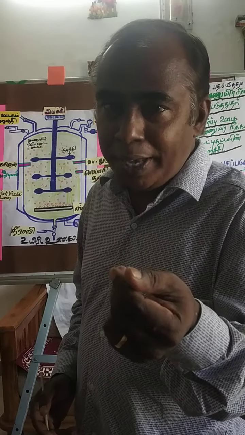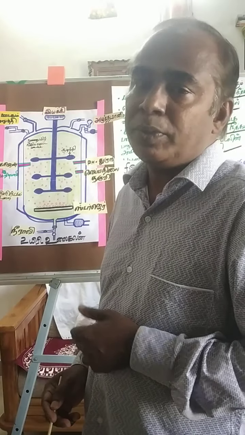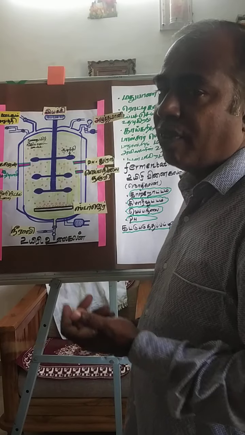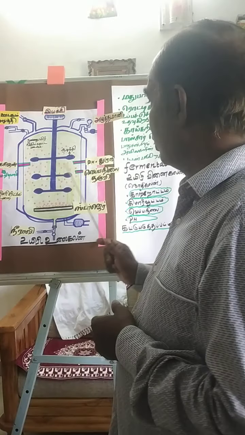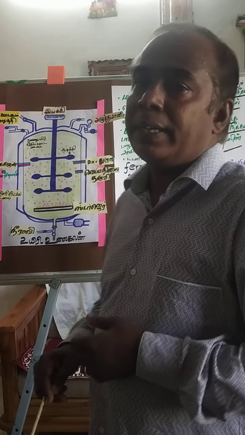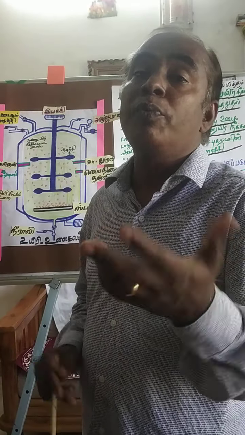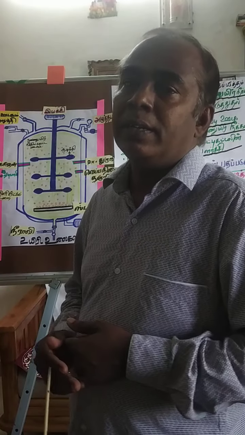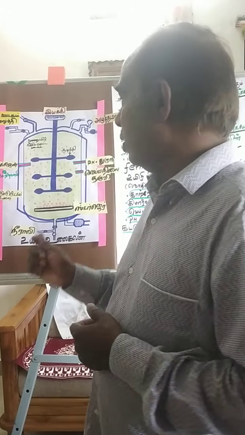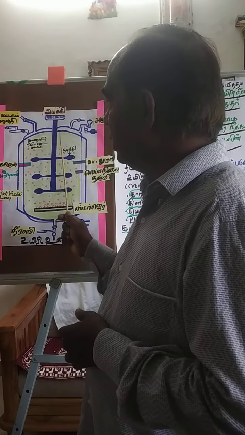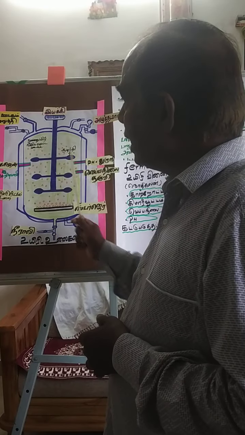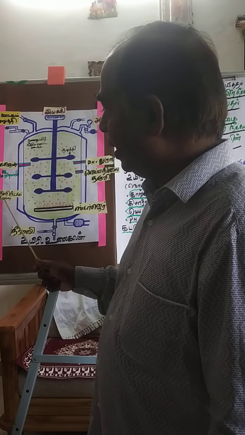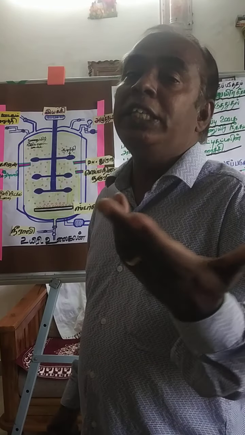If you want to adjust the pH, you can easily adjust it because we have a pH probe. Look at this, this is a pH probe. These pH probes are used to adjust the pH. Another one is the temperature probe, used to alter the temperature. We can provide a constant temperature to the fermenter. And these reactors are completely enclosed by a cooling jacket. This is called a cooling jacket.